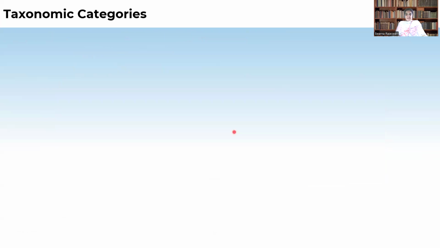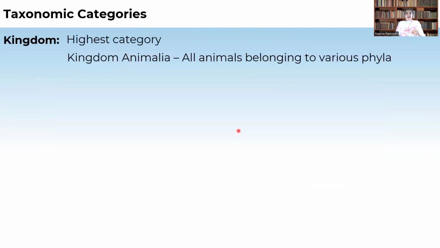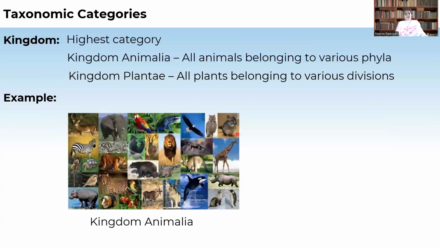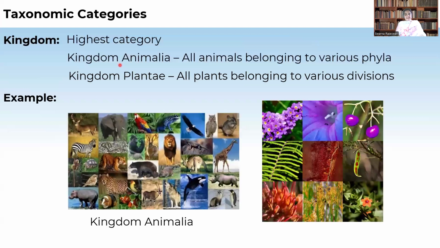So when we see the taxonomic categories, kingdom is the highest category. That is kingdom Animalia, where all the animals of different categories are included. Then kingdom Plantae includes all the plants. So this is the highest category. All the animals are kept in kingdom Animalia and all the plants are kept in kingdom Plantae. Means living organisms basically are kept in kingdom Animalia and kingdom Plantae.